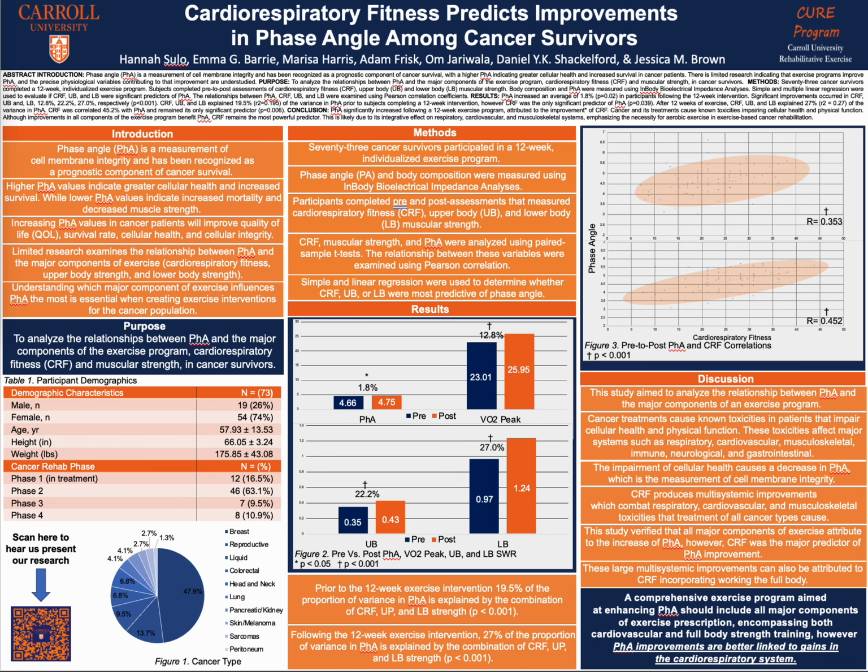At the moment, there is limited research on which major component of exercise, those being cardiorespiratory fitness, upper body strength, or lower body strength, improves phase angle the most. Understanding which major component of exercise plays the largest role in improving phase angle is essential when creating high-quality exercise interventions for cancer survivors. The purpose of this study is to analyze the relationship between phase angle and the major components of exercise.